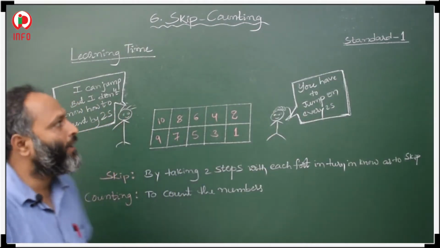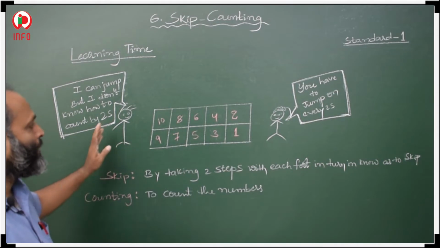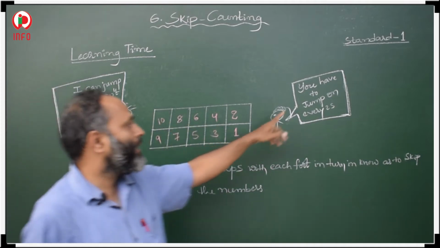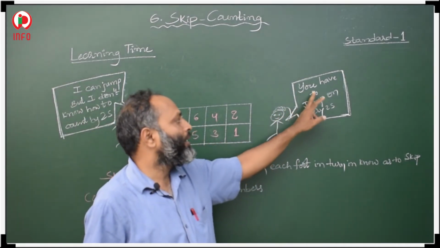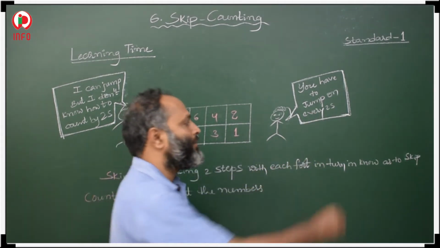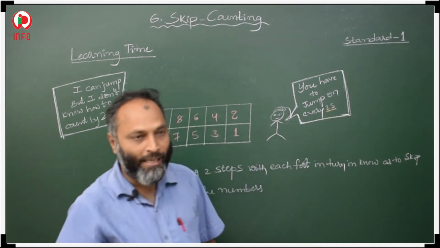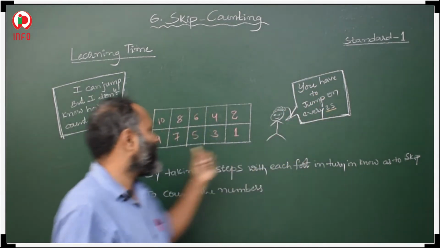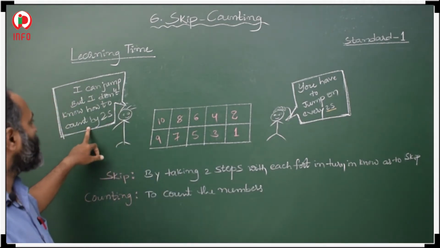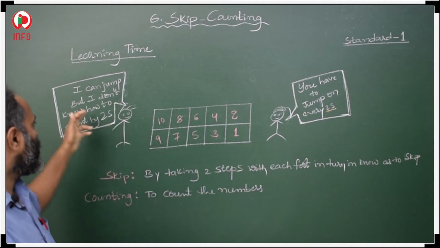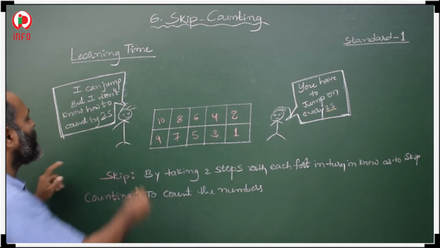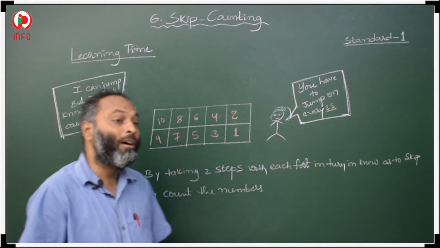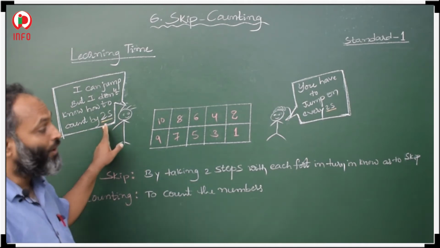Yes, now students, learning time. In learning time, two friends are there. The first friend is saying that you have to jump on every two toes. What does his friend reply? I can jump, but I don't know how to count by twos. He knows how to jump, but he doesn't know how to count by twos.